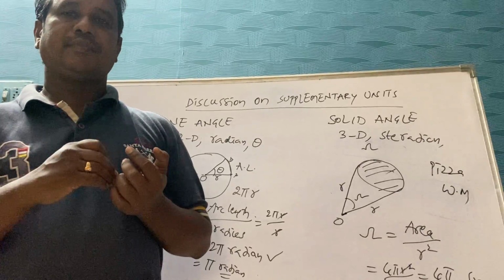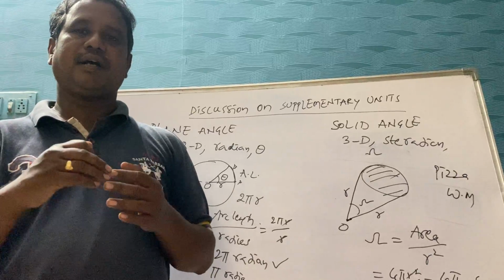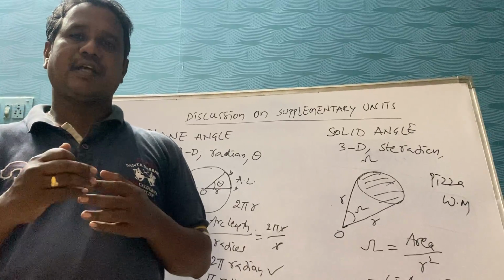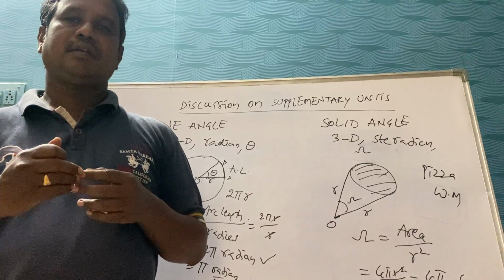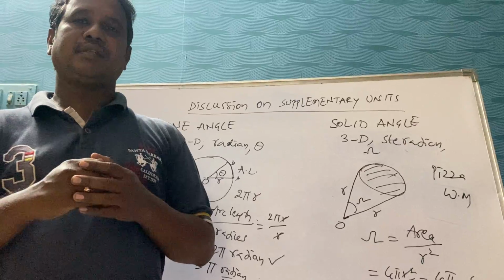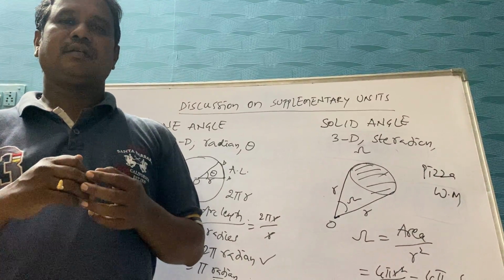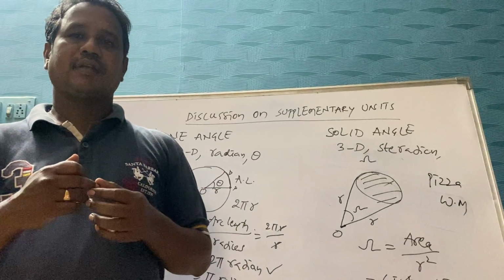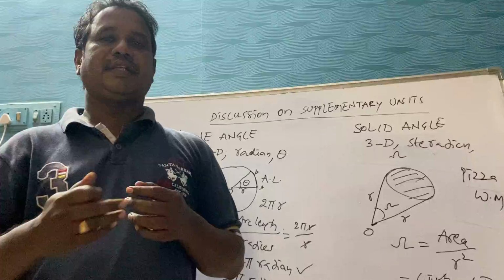What are the derived quantities? In physics there are so many derived physical quantities: area, volume, velocity, speed, acceleration, energy, work done, everything. Base quantities have units called base or fundamental units. Derived physical quantity units are called derived units.